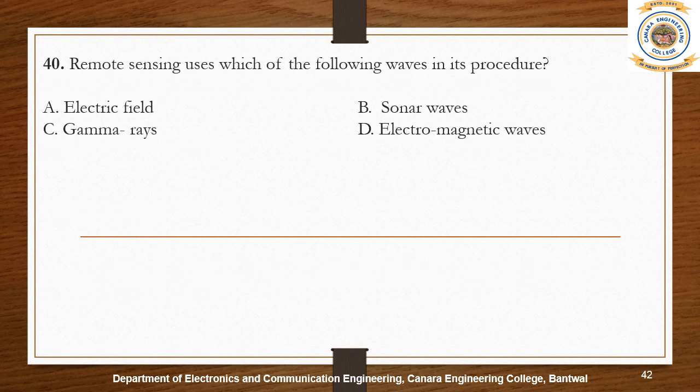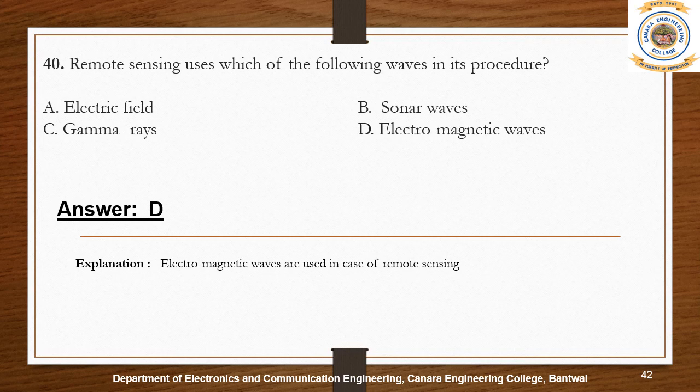Electromagnetic waves are used in case of remote sensing. Electromagnetic waves, or EM waves, are waves that are created as a result of vibrations between an electric field and a magnetic field. The electromagnetic spectrum includes, from longest wavelength to shortest, radio waves, microwaves, infrared, optical, ultraviolet, X-rays and gamma rays.